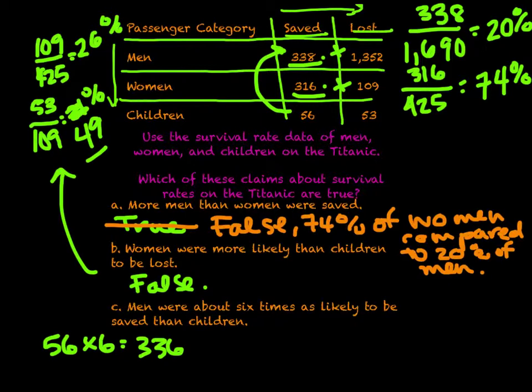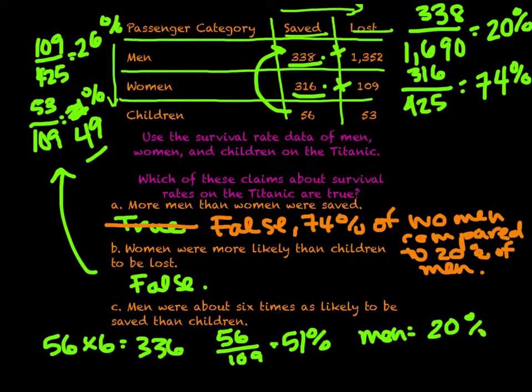But really, we need to look at the proportions. We need to look at the percentage. 56 divided by 109 is exactly 51%. And for men, we have 338 divided by 1600, and we know that for men, the data was 20%. So therefore, we can say this is false. Looking at percentages really can help us put things into perspective.